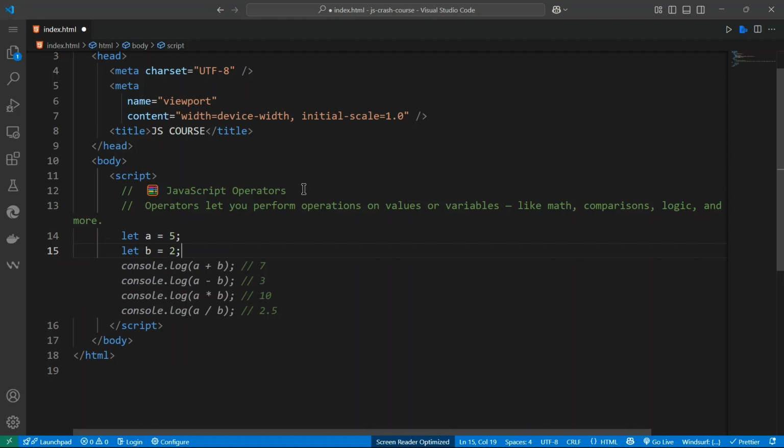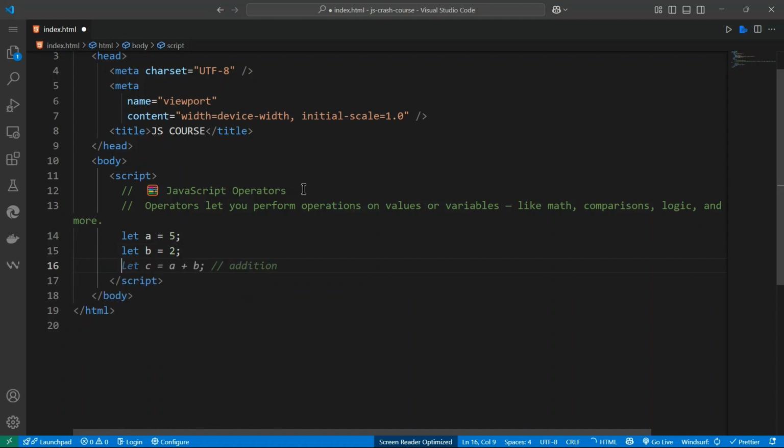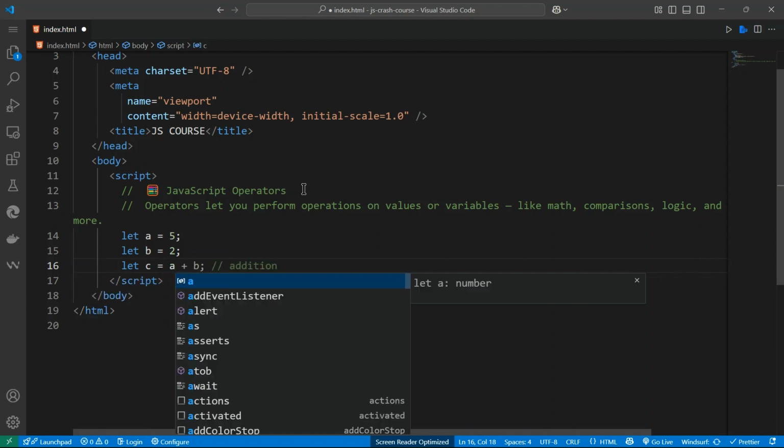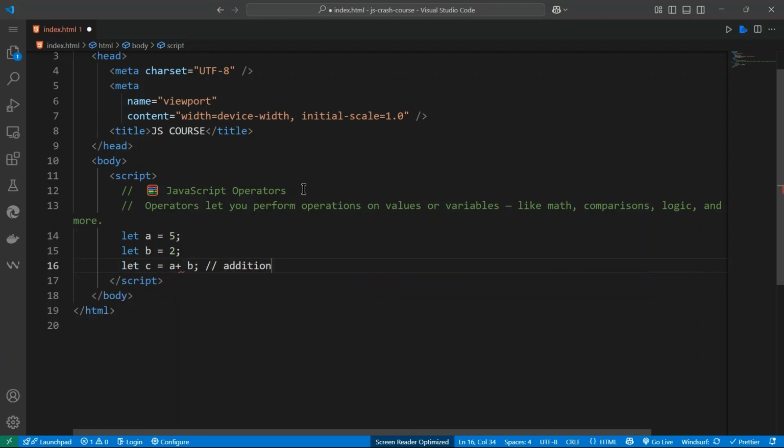So we can do, let c is equal to a plus b.